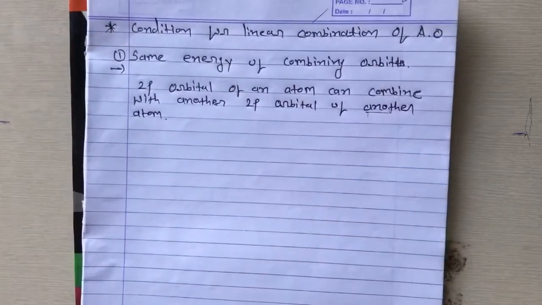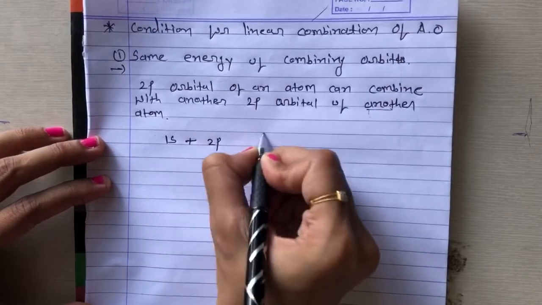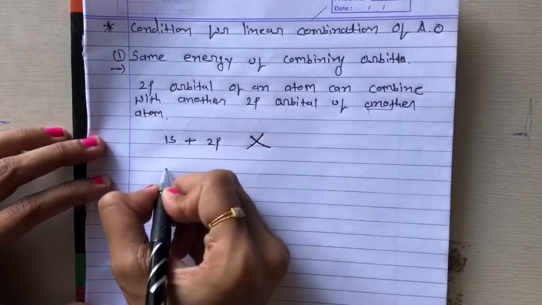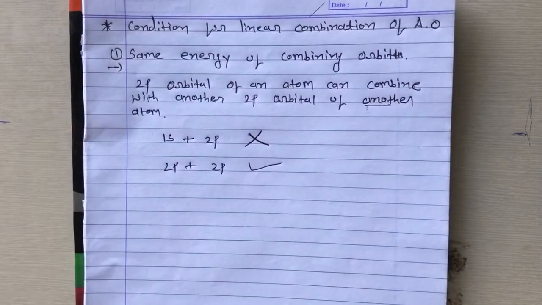Another atom, right? But 1s and 2s cannot combine together as they have an energy difference. એટલે કે 1s plus 2p cannot combine. 2p plus 2p can combine, right?